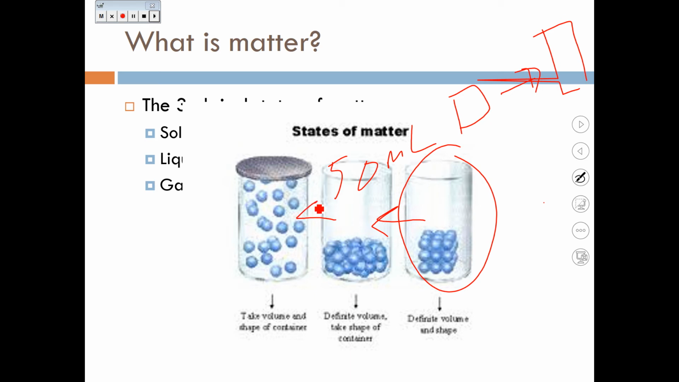As you add more energy to a liquid, the particles gain enough energy to break free from their structure, and they turn into the gas state. So gases take the volume and shape of their container.